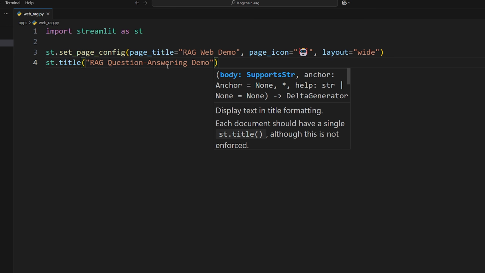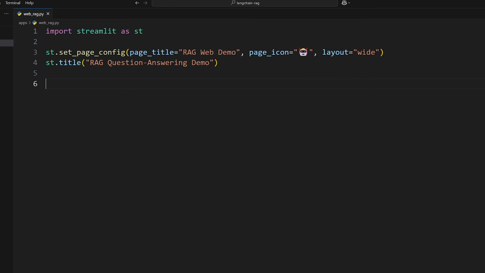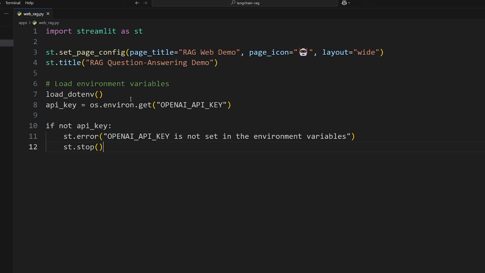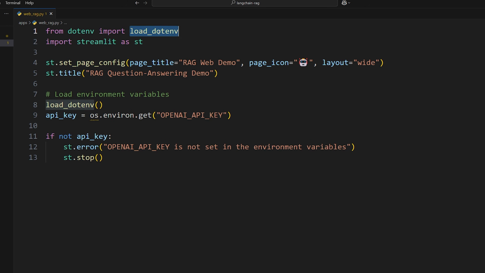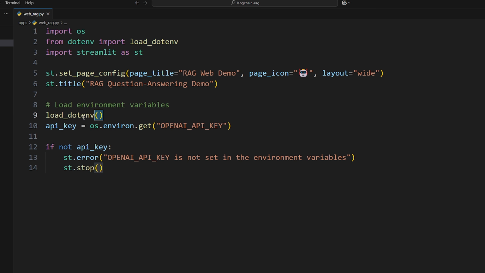Next, we'll do some of the basic stuff that we've done previously. So I'm going to copy and paste this. So we're going to load our Python environment. So for that, we'll import load_dotenv from dotenv. I showed you how to do that previously. We'll also import os. So this will allow us to load our environment variables from our .env file, as I showed you before. And then if it doesn't exist, it will give you an error and then stop the application from running.